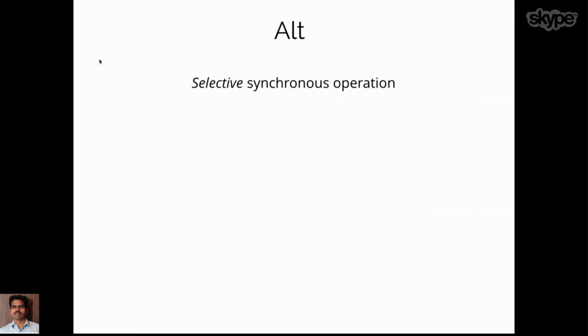That comes to the last example of this talk, which is alt. Alt is a selective synchronization operation. We already have a list of channels, and those channels are pumping in different messages. What if we wanted to choose among those channels? We need another mechanism, and that's what alt provides.